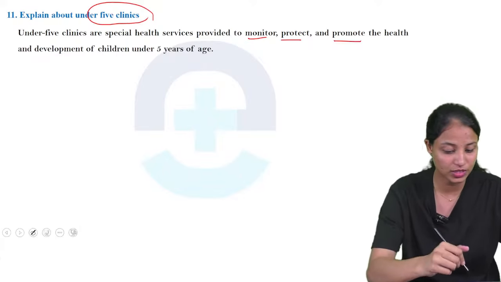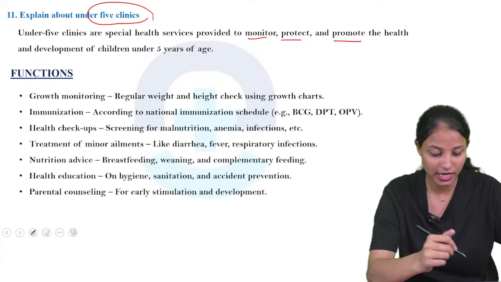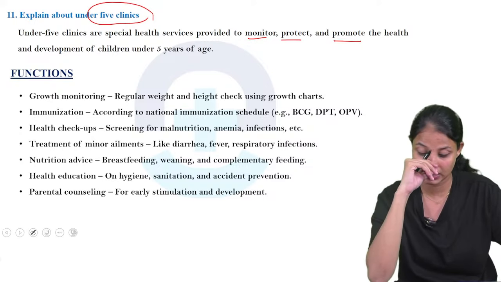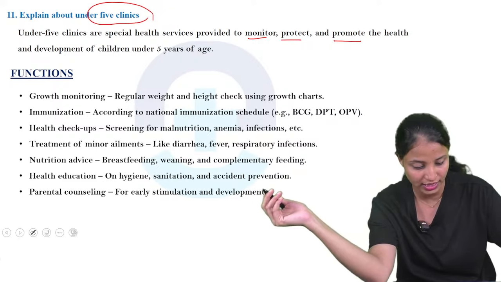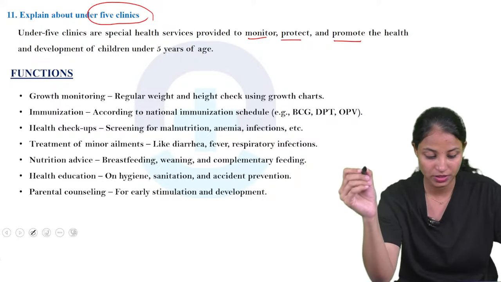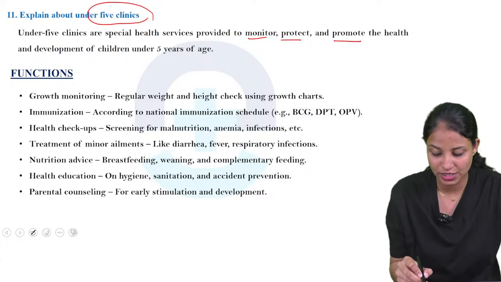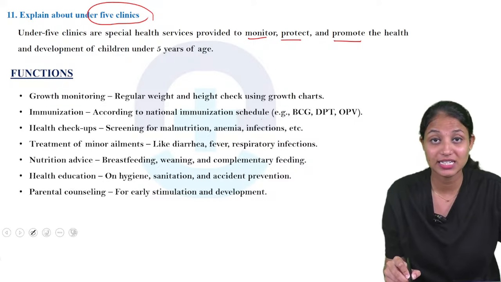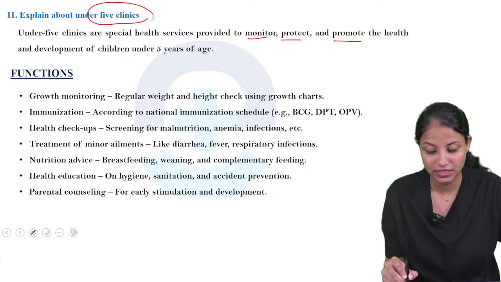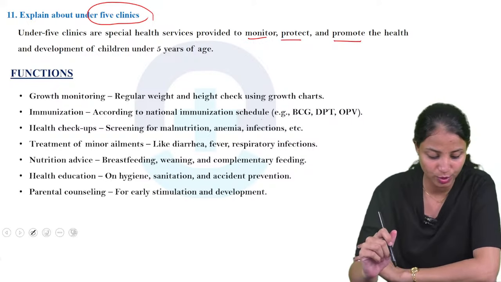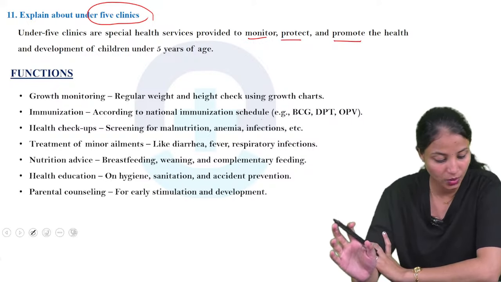So now we are discussing the functions. Here are the functions: growth monitoring, regular weight and height checking using growth charts. Next function is immunization. According to the National Immunization Schedule: BCG, Bacillus Calmette-Guerin, DPT, diphtheria, pertussis and tetanus, and OPV, oral polio vaccine. Like this, immunization we should give for the children.